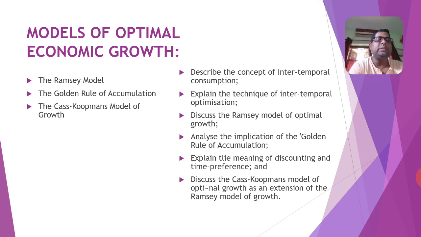And you have to explain the meaning of discounting and time preference, and Koopmans' and Cass's model of optimal growth as an extension of the Ramsey model of growth. So you have to learn these things from this chapter.